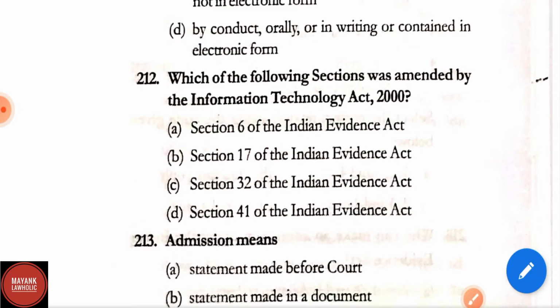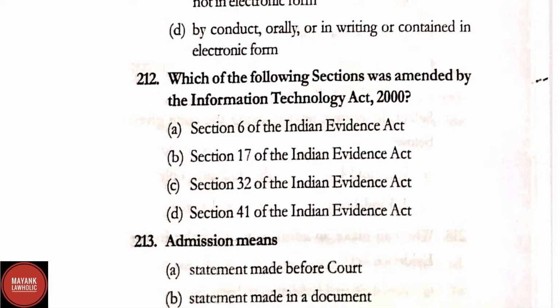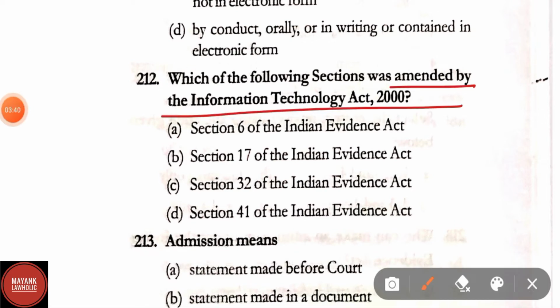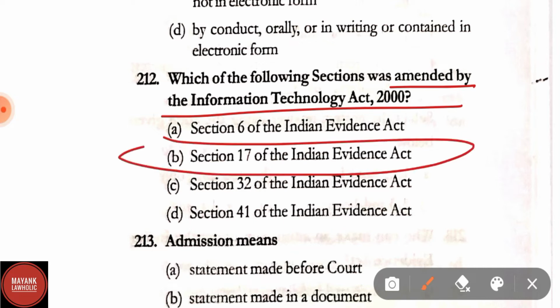Question number 212. Which of the following sections was amended by the Information Technology Act 2000? Option A, section 6 of the Indian Evidence Act; section 17 of the Indian Evidence Act; section 32 of the Indian Evidence Act; section 41 of the Indian Evidence Act. Here correct answer is option B, that is section 17 of the Indian Evidence Act was amended by the Information Technology Act 2000.